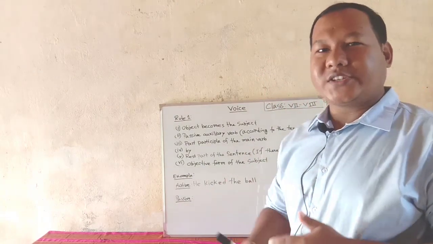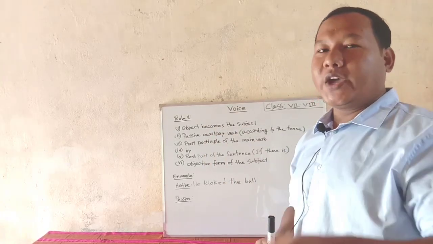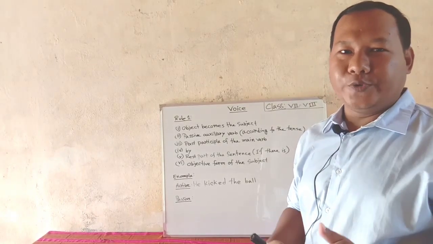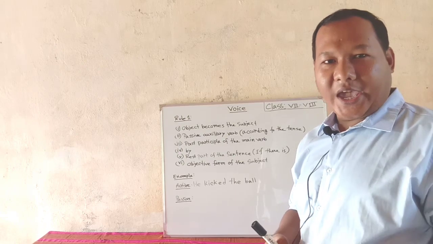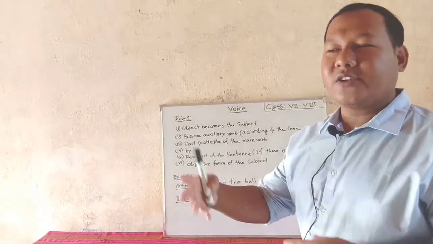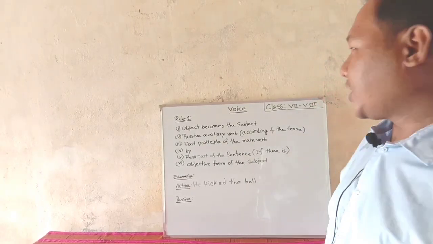Number second comes the passive auxiliary verb according to the tense. Obviously you have to look at the tense. Which tense is this sentence? When you identify the tense, then you have to use passive auxiliaries. There are many passive auxiliaries: am, is, are, then am being, is being, are being, like that many passive auxiliary verbs are there. We will discuss those things step by step.